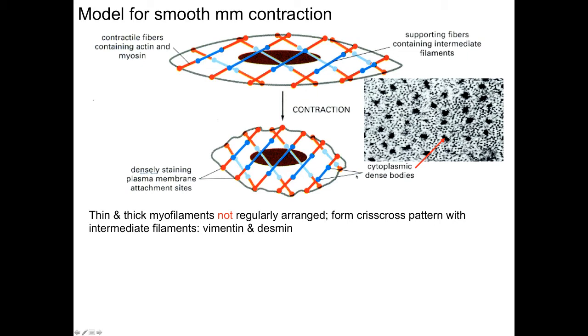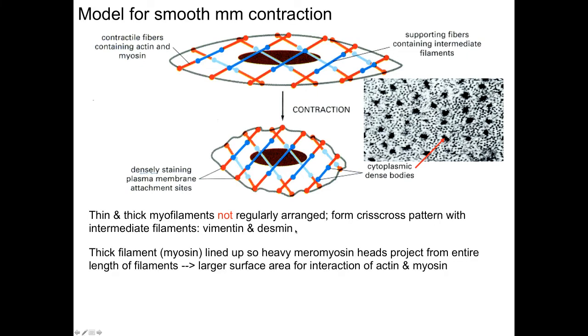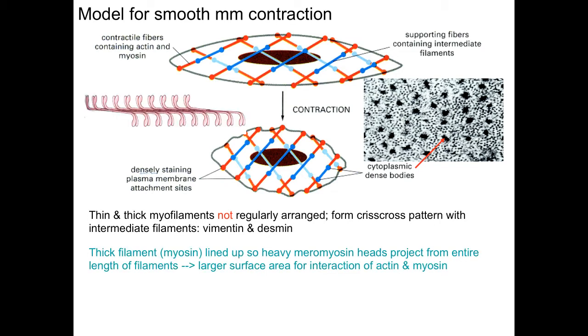Rather, they form this crisscross pattern with various intermediate filaments like vimentin and desmin. The thick filaments, which are myosin, line up so heavy meromyosin heads project from the entire length of the filament. So there's a much larger surface area for interaction of actin and myosin, and that's what this inset is trying to depict.